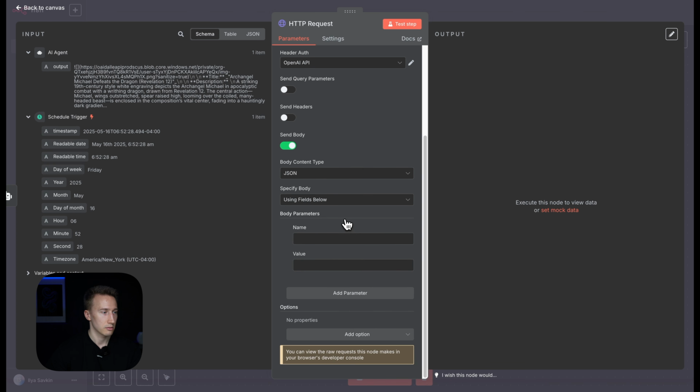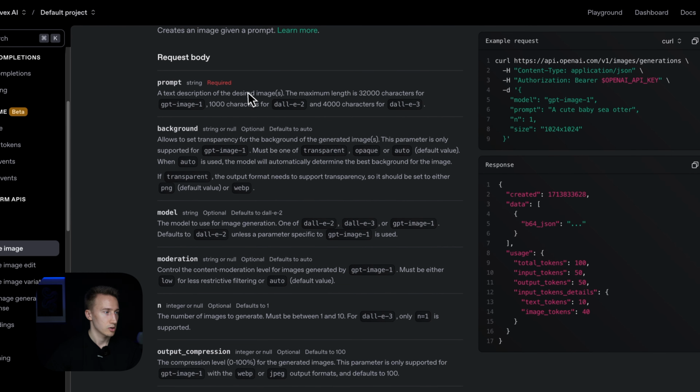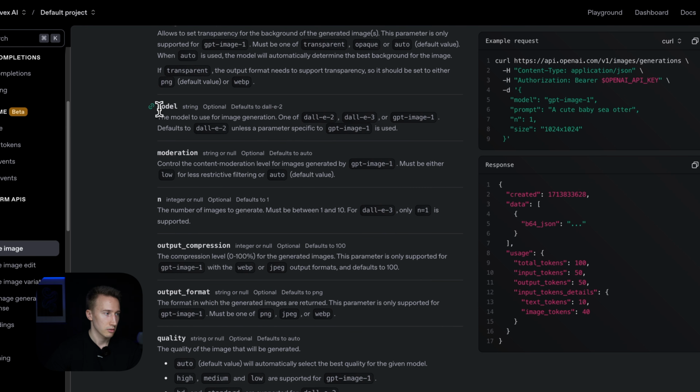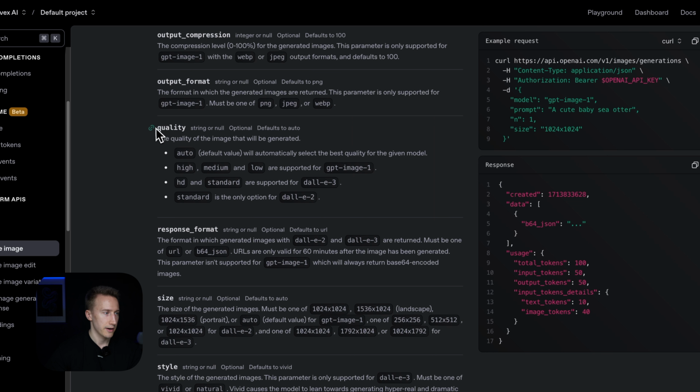Now we need to send the body. So let's get back to the docs and see what kind of data we need to provide. Prompt is the required field, obviously. Model is optional, but we need to specify it because otherwise it will go to DALL-E, and we want to use the latest GPT image 1 model. So we will need to specify the model here in our n8n automation. Also, let's specify the quality. The default is auto, the best quality for the given model.